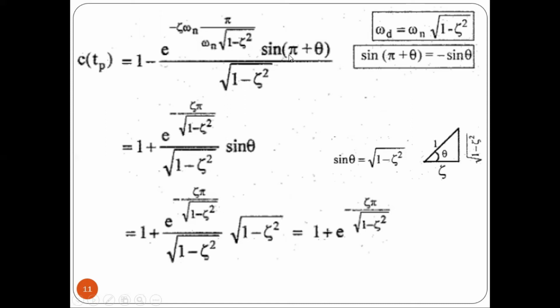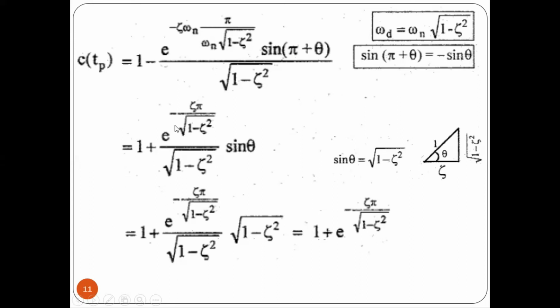So sin(180 plus θ), that is pi plus θ, is in the third quadrant, where only cot and tan will be positive, right? So the sine term will be negative. In the third quadrant only cot and tan terms are positive. So sin(180 plus θ) will be equal to minus sin θ. For this value sin(180 plus θ) we can represent minus sin θ. So here also we have minus, and that minus into minus turns to positive.